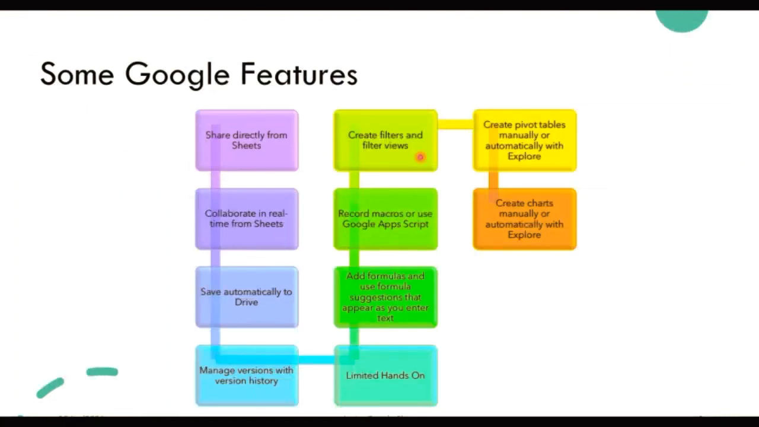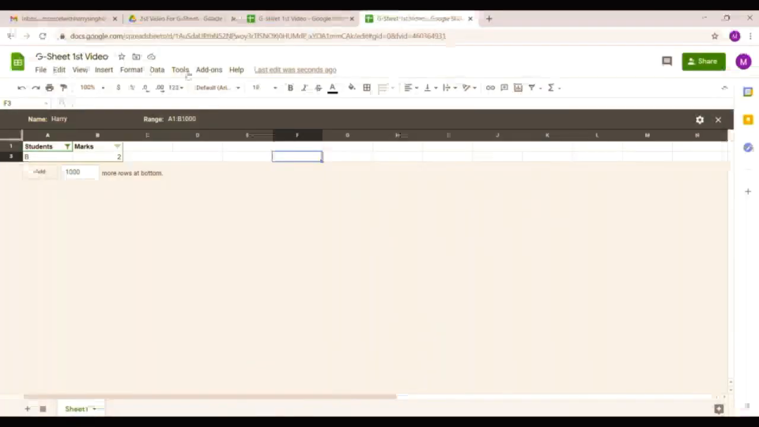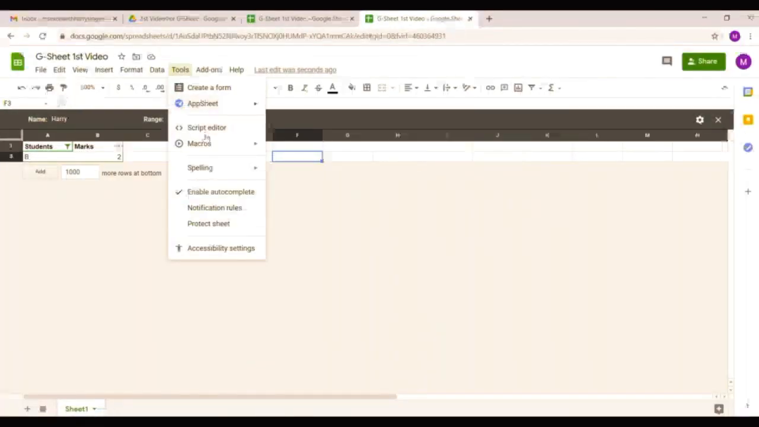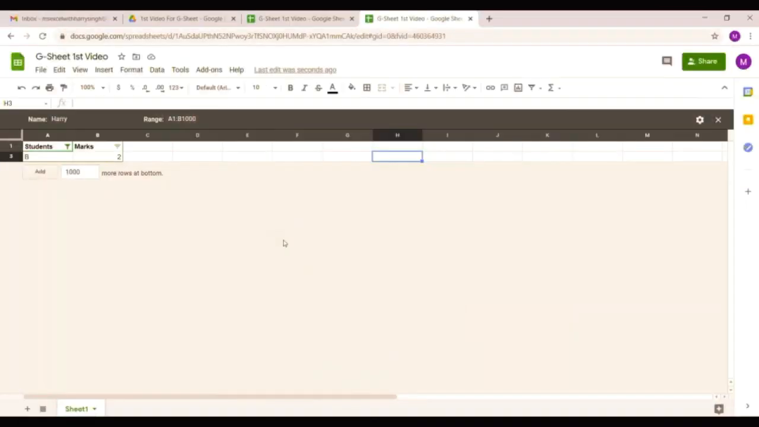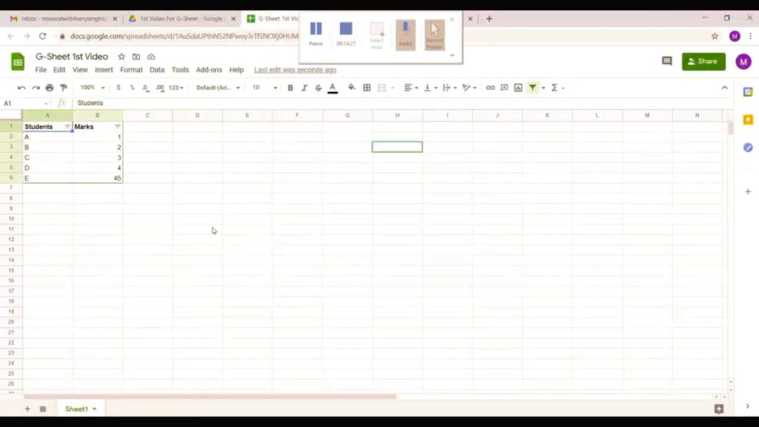Filter view option is available, and you can also record a macro using Google Script. Go to here, script editor. You can record your macros or write your macros in Java language. And add a formula, use a formula suggestion. Now this is a very interesting option which I liked.